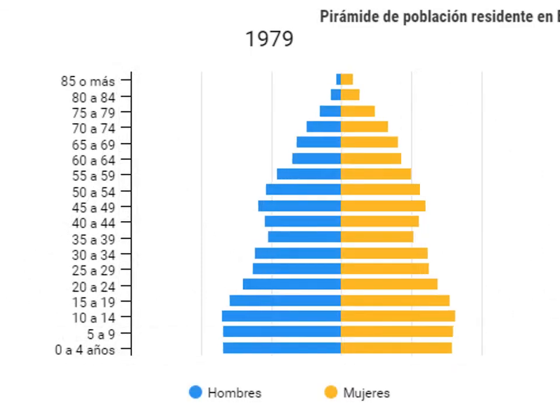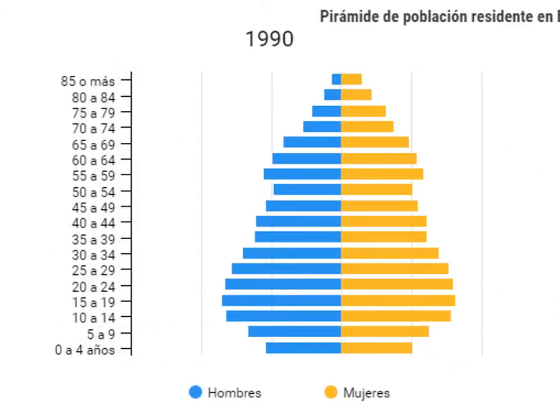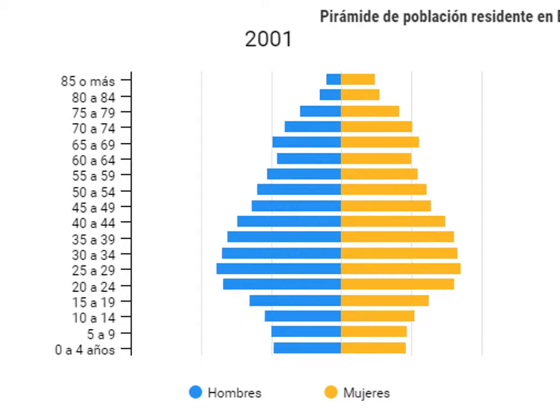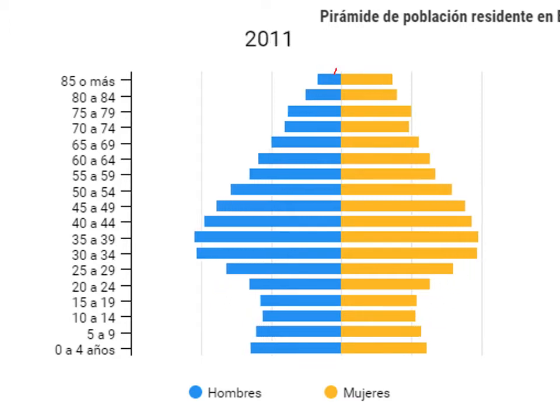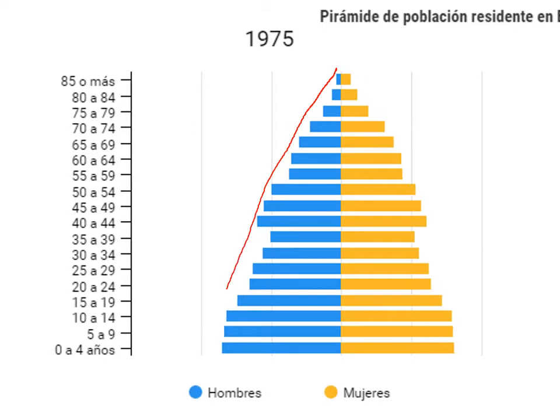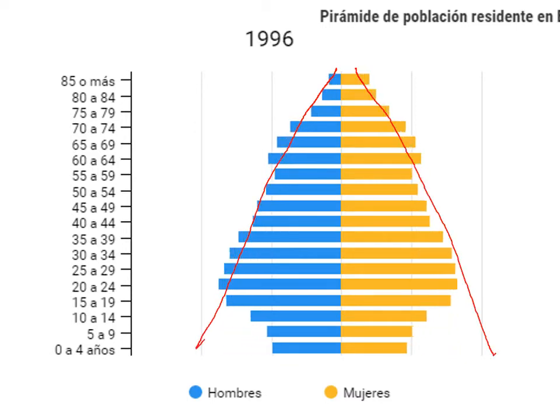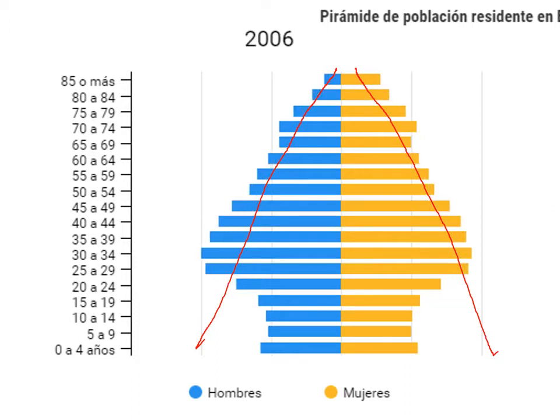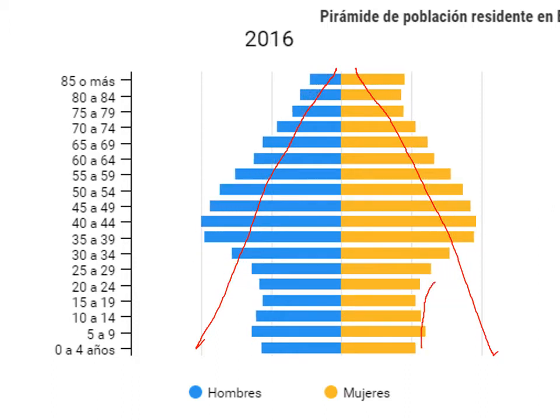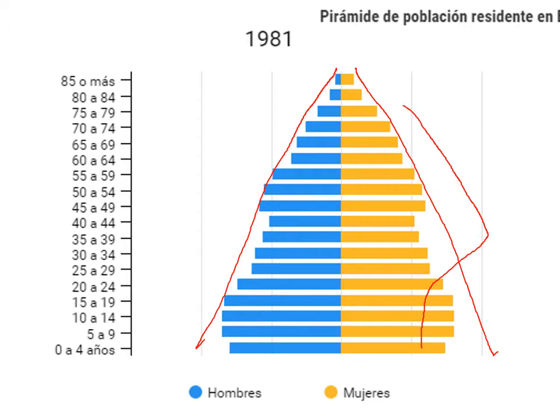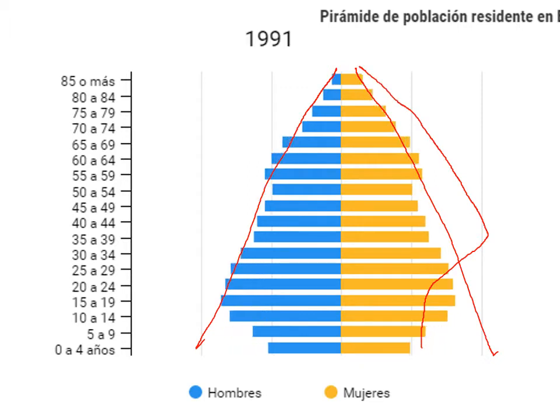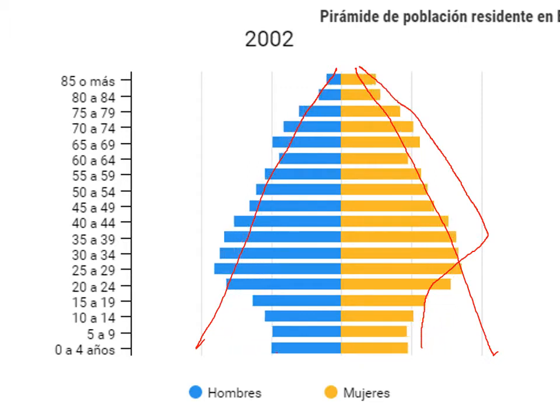Here we can see the evolution of a population pyramid from an old stage in which they were an expanding pyramid with a triangular shape to a modern stage with a contracting pyramid that doesn't have this triangular shape. This is what the developed countries pass through.